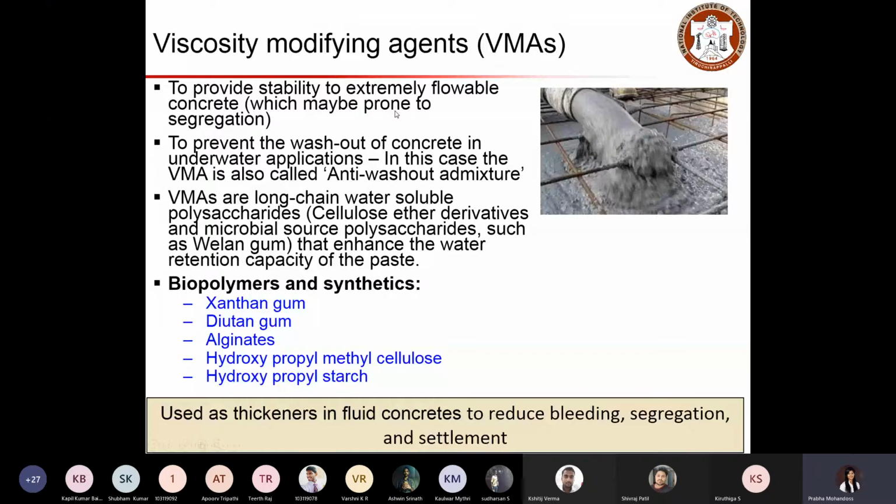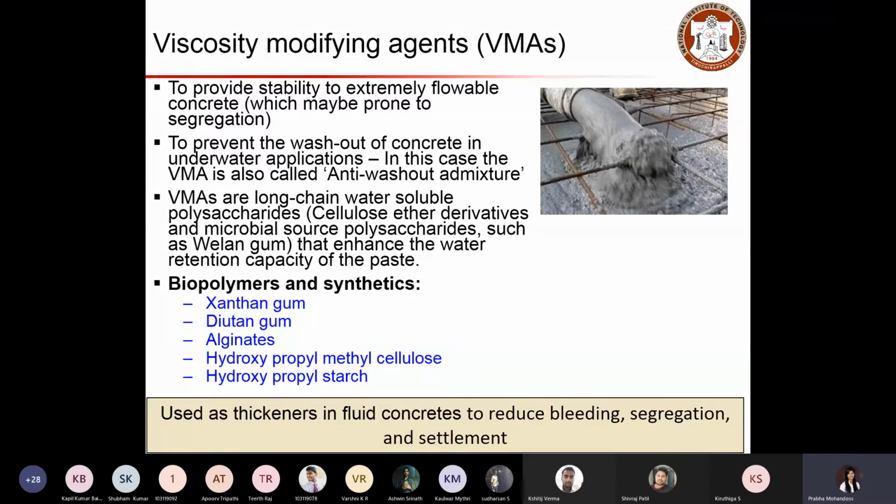Sometimes the area is so congested, or sometimes we do concreting under water. In such cases, our concrete has to stay stiff, and it should not be too fluid to flow. One reason is that in a congested area, the available space for placing this concrete will be very less.